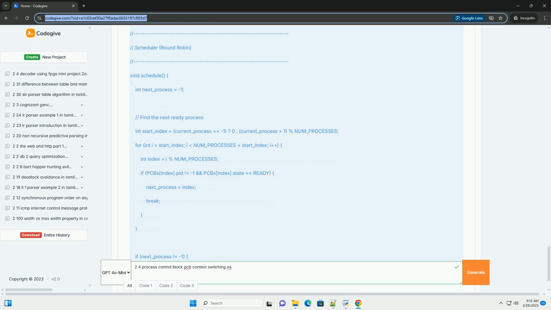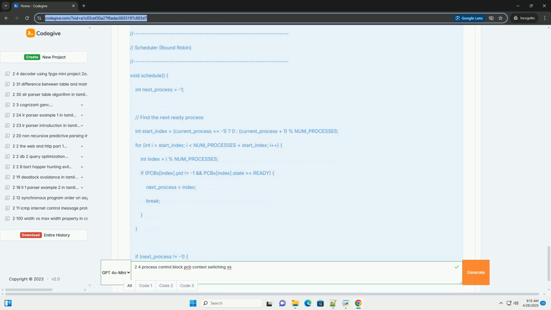3. Simplified OS structure. We'll build a basic cooperative multitasking OS. In cooperative multitasking, processes voluntarily yield control to the OS, usually by calling a function like yield. This is simpler to implement than preemptive multitasking, where the OS can interrupt a process at any time. Components of our simplified OS. PCB array, an array to hold the PCBs for all processes.